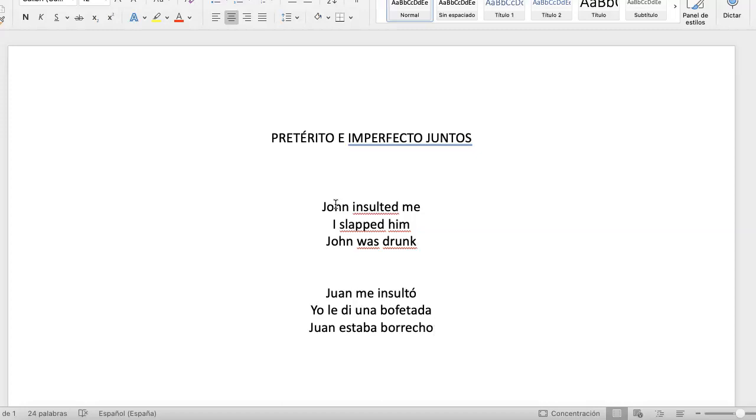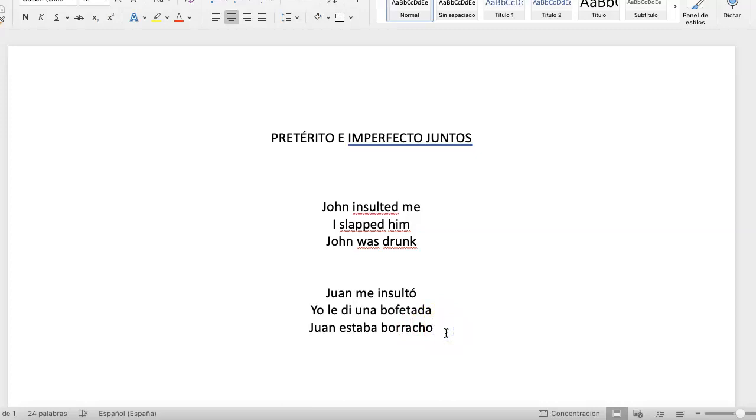Okay, here I have used one preterite, insultó, insulted. Yo le di una bofetada, another preterite from the verb dar, to give. Y él estaba borracho. Here, sorry, it's borracho. Okay, estaba is an imperfect. So I have 2 preterites and 1 imperfect. Why have I done that? Okay, let's